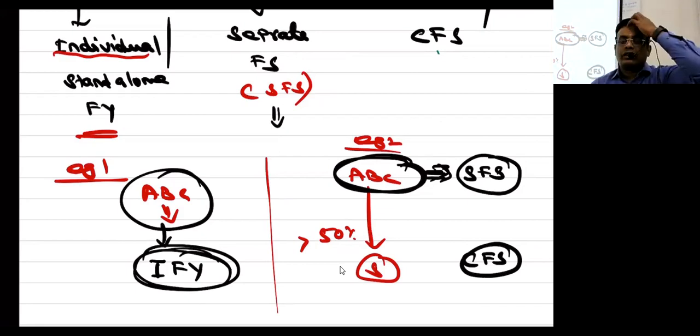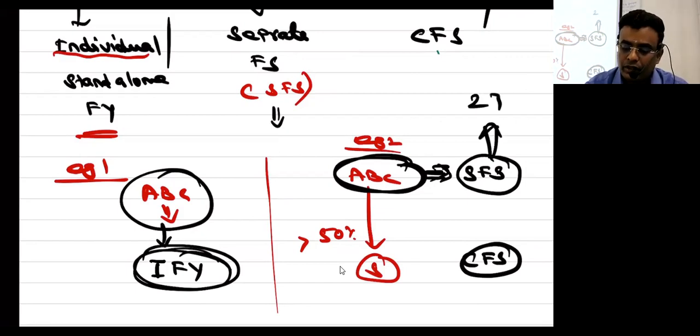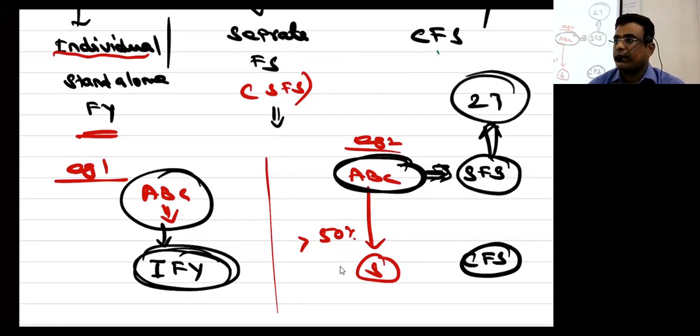If I don't have an associate, subsidiary, joint venture, and I prepare the financial statement for my company, then it is called an individual or standalone financial statement. Hopefully you are clear on this. Separate financial statement is covered under Ind AS 27. 27 only talks about separate financial statement, yes or no? Okay, consolidated financial statement is covered under 110.